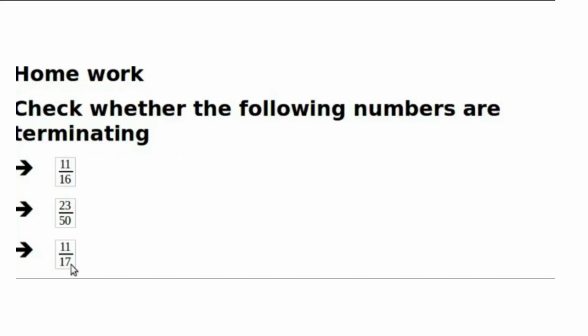Here are a few homework questions for you. Check whether the following numbers are terminating. The first one is 11 by 16, the second one is 23 by 50, and the third one is 11 by 17. For that we need to find the prime factors of the denominator. If the denominator is a multiple of 2, 5, or a product of only 2 and 5, then the given fraction is terminating.